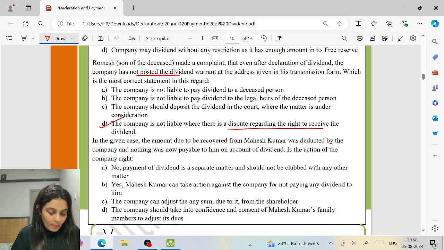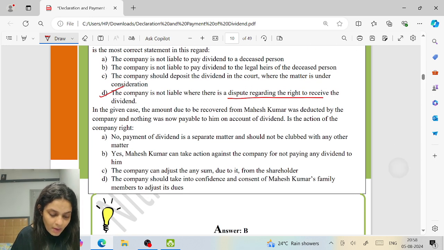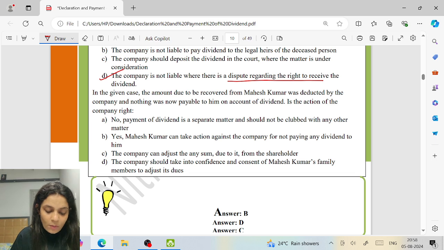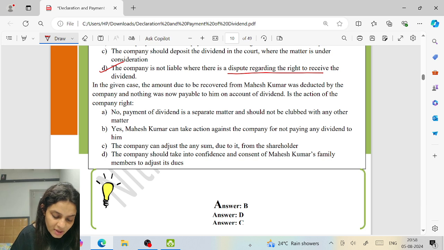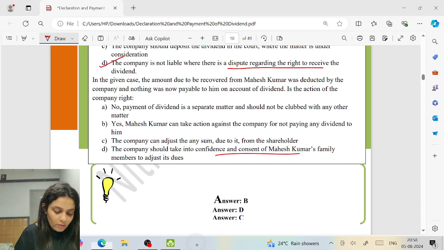Yes. In the given case, the amount due to be recovered from Mahesh Kumar was deducted by the company and nothing was now payable to him on account of dividend. Is the action of the company right? Yes. The company can adjust any sum due to it from the shareholders. No, payment of dividend is a must. No. Yes, Mahesh Kumar can take an action. No. Company should take into confidence and consent of. Oh my God. It's C.